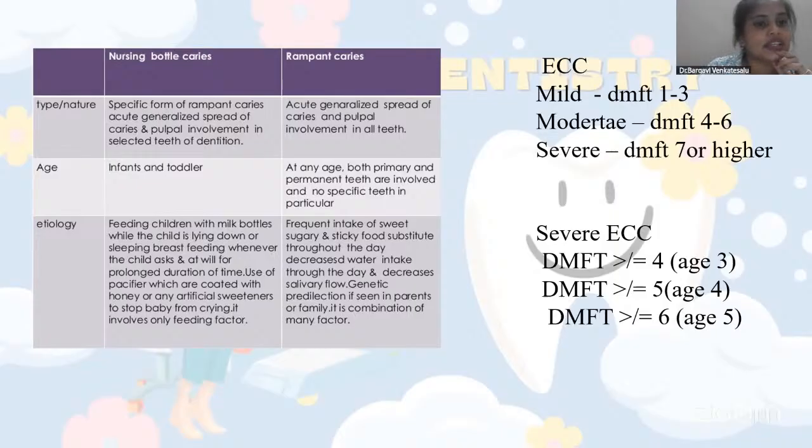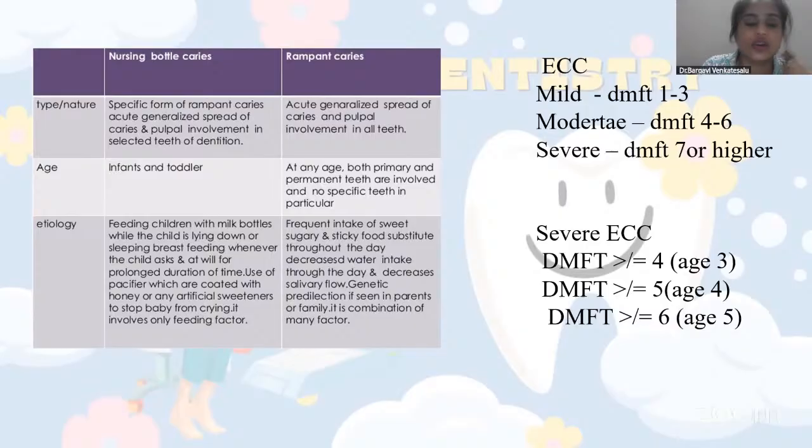The basic difference between nursing and rampant is that rampant caries is seen in both primary and permanent teeth, whereas nursing bottle caries is seen only in primary teeth. Even ECC is seen only in primary teeth. That is the most basic difference between rampant, nursing, and ECC. Rampant caries is widespread, in a small amount of time, with widespread caries lesions involved even if permanent teeth are involved. Whereas nursing bottle caries is specific to certain teeth.